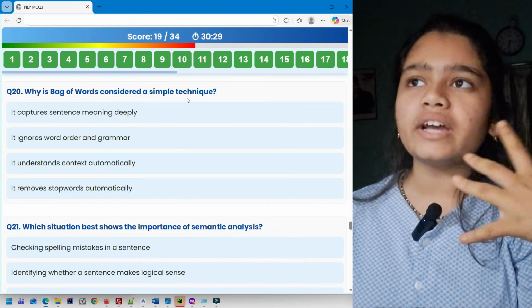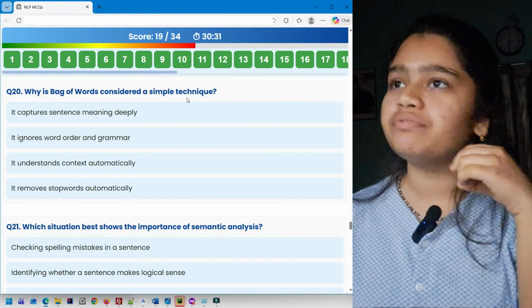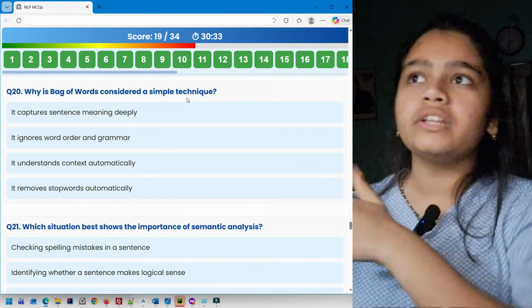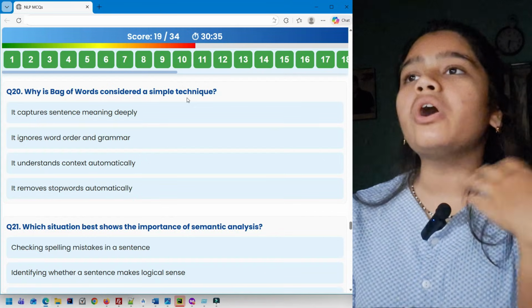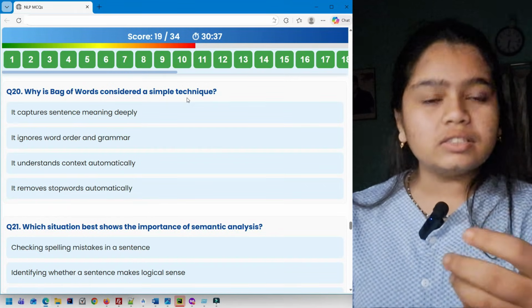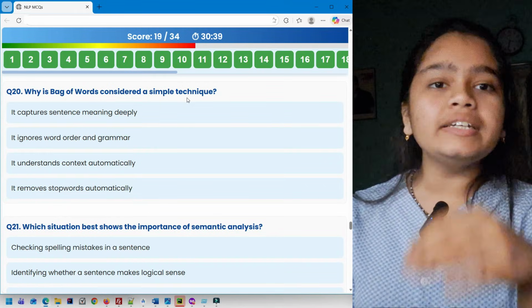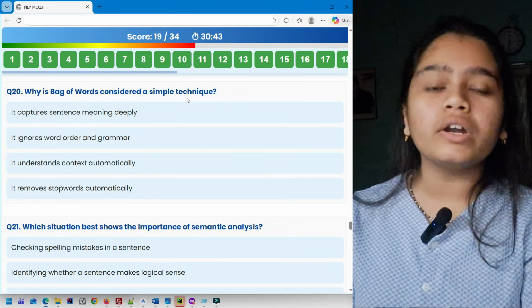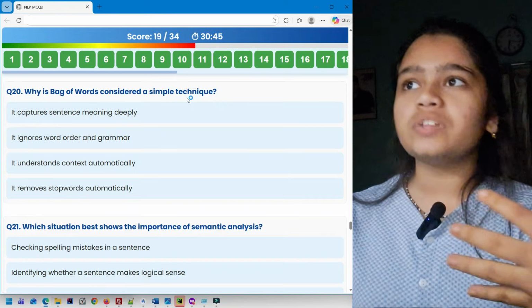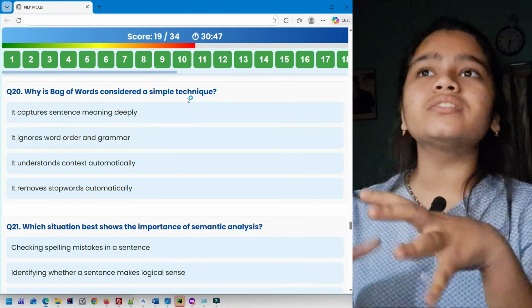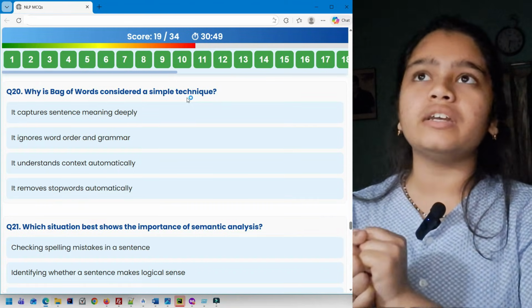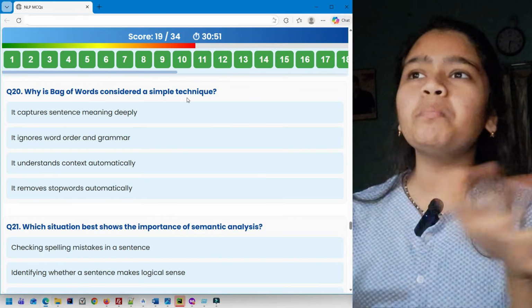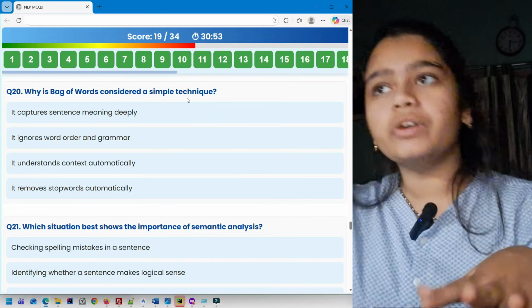No, it does not actually. It's the work of TF-IDF. TF-IDF does it better than bag of words. It ignores word order and grammar. Yes, because you see in TF-IDF we actually get what is the weightage or importance of one particular word using the inverse document frequency, but here in bag of words you just get the frequency of every word in a sentence. So it's very simple and it ignores word order and grammar.